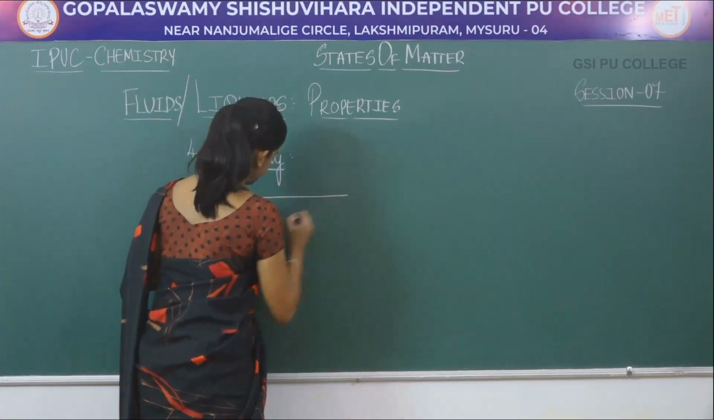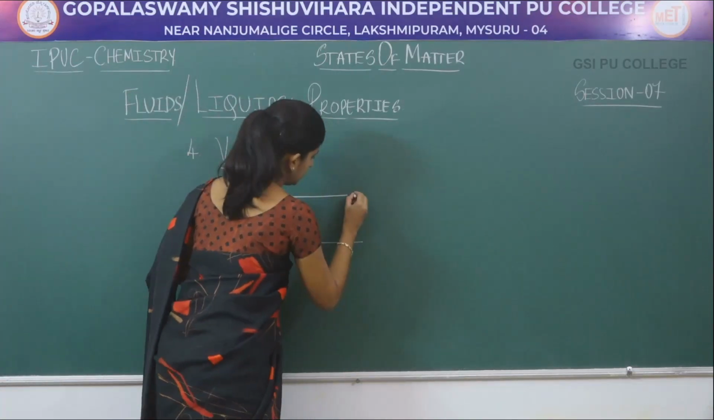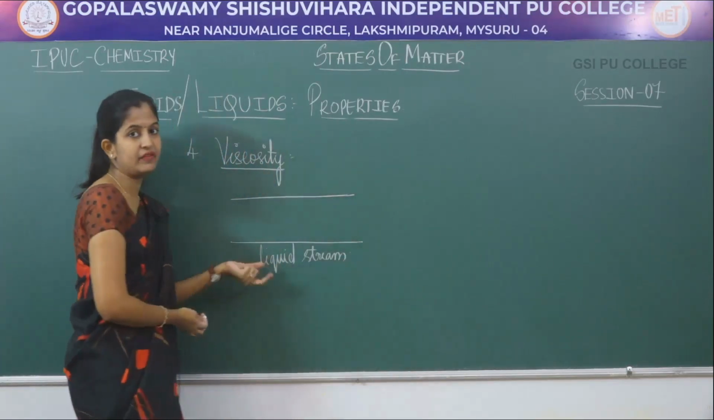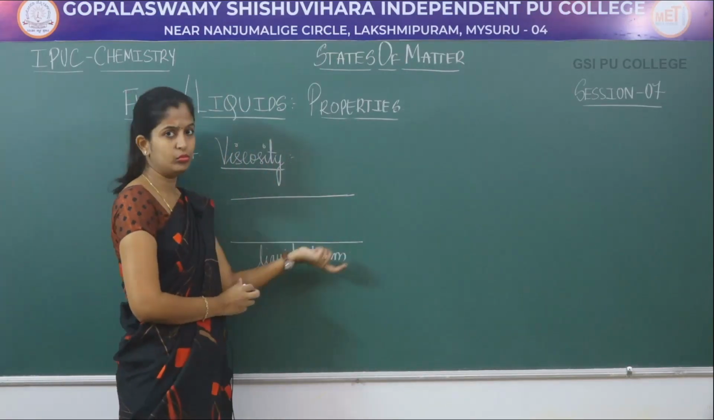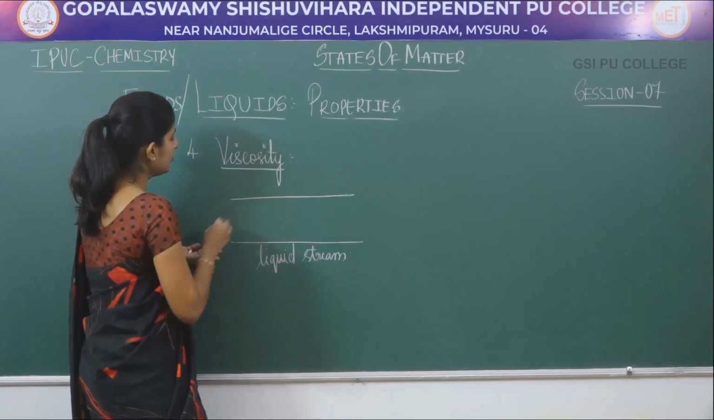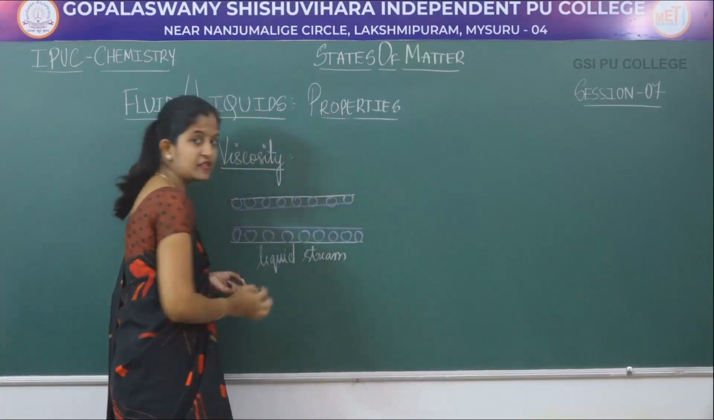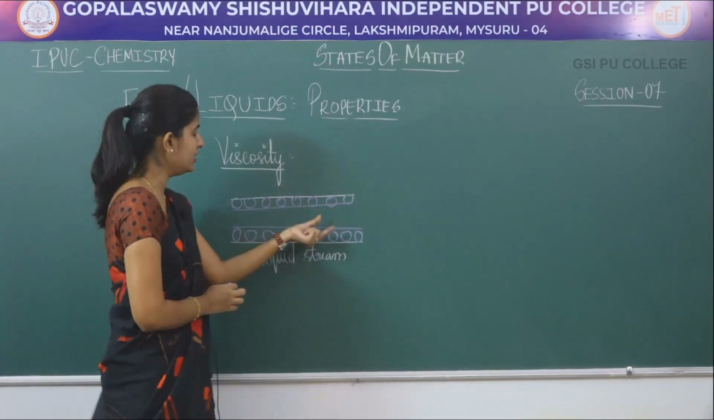So think that this is a stream of liquid. So this is a stream of liquid flowing. Obviously this liquid is made up of molecules, liquid molecules. The molecules on the surface. So think that these are the molecules on the surface of the stream of liquid.